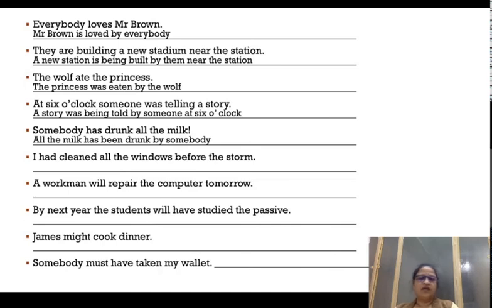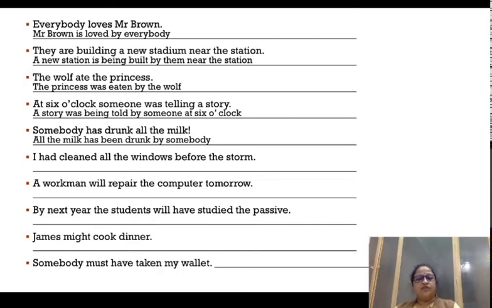So subject is I, object is windows, and the verb or the action word is had cleaned. Had cleaned indicates that the tense of the sentence is past perfect. Clean, cleaned, cleaned. The verb is in the third form. It is supported by had, so it is a past perfect tense sentence.